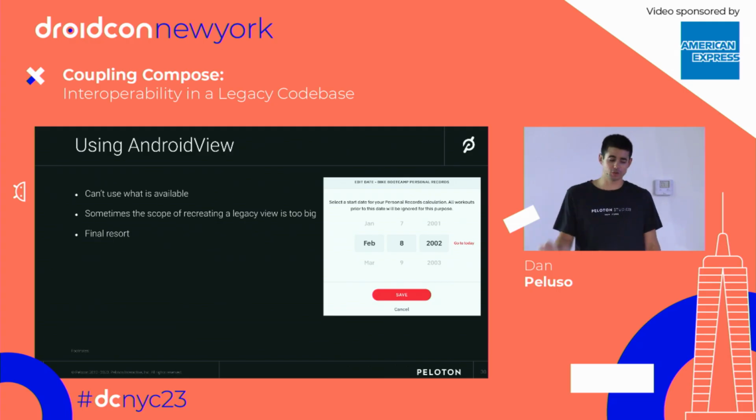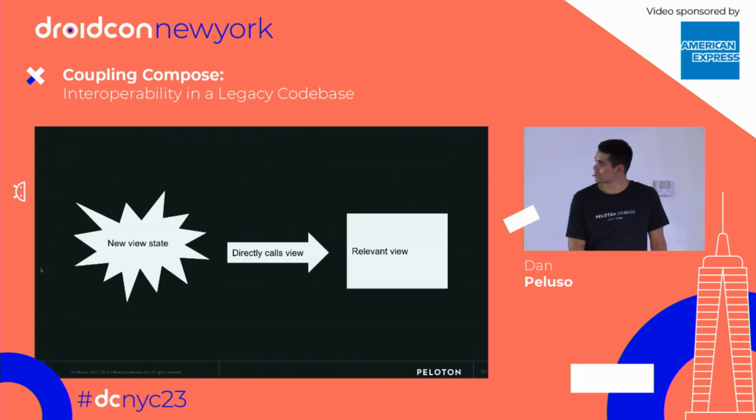Sometimes the scope of actually recreating a component could be much too large. There's a lot involved in a date picker, right? I don't know if you have ever built date pickers or worked with the logic of it, but the amount of edge cases is just absolutely insane. So if you have all these engineers who 5 years ago ground on this, you want to build upon them. You don't want to replace exactly what they were doing. So we decided to build our Android View.